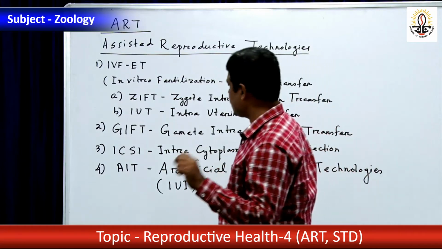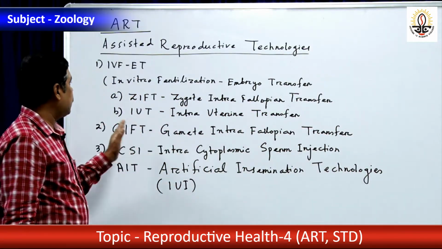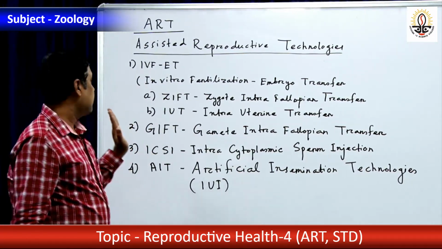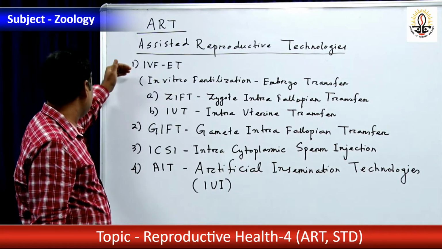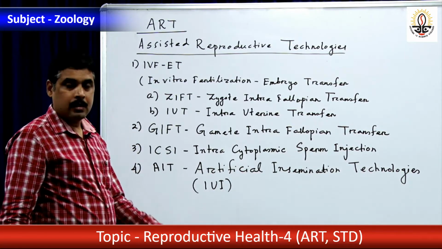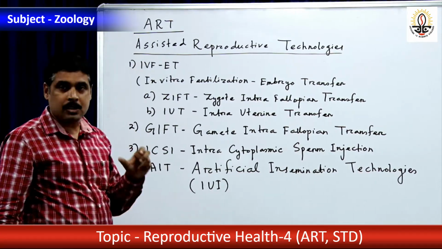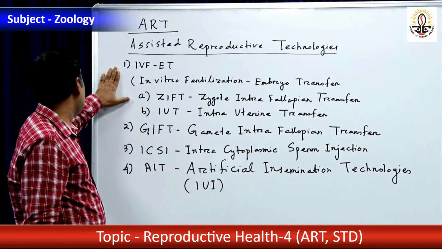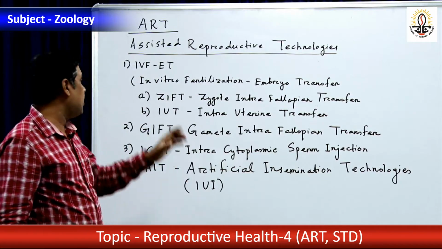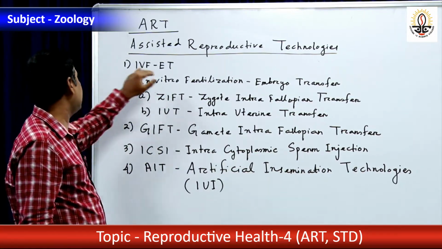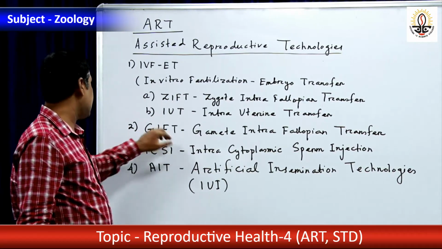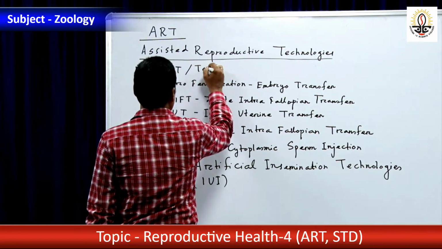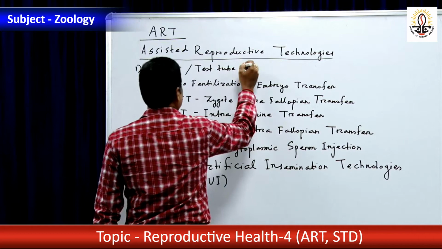Dear students, one question will be asked as a short note. Write down the methods employed to solve the infertility problem. You have to mention each one in a small concise manner. If the question pertaining to ART is asked, you have to mention each one concisely. But if in a short note one particular event appears, you have to elaborate that. Suppose the question is on IVF-ET, you have to elaborate that. If the question is asked on GIFT, you have to elaborate that. This IVF-ET is otherwise known as the test tube baby program.